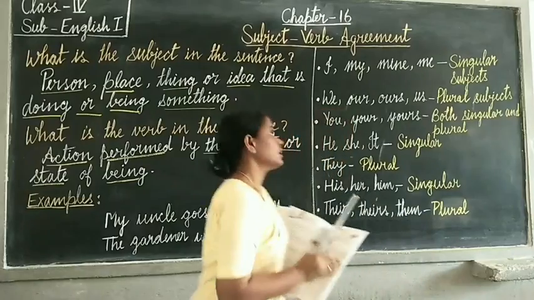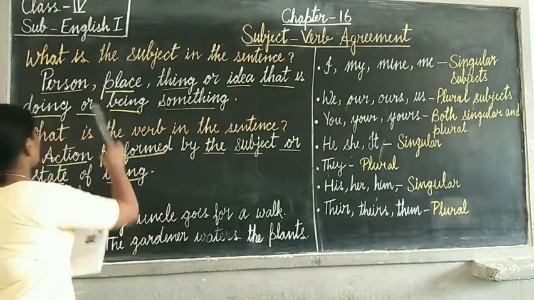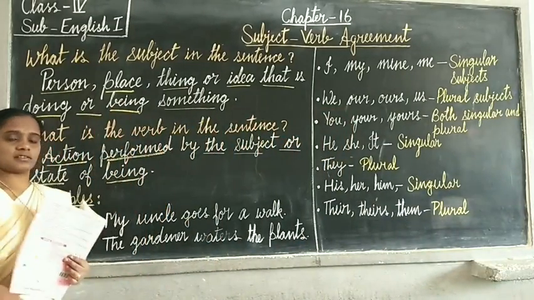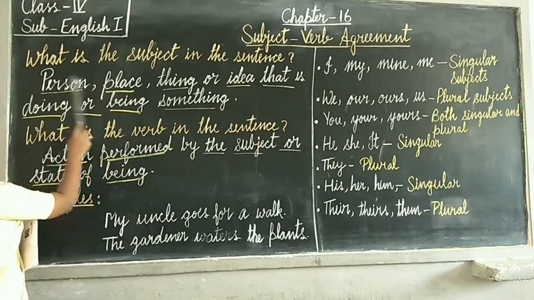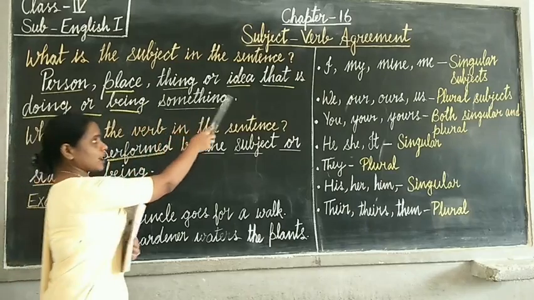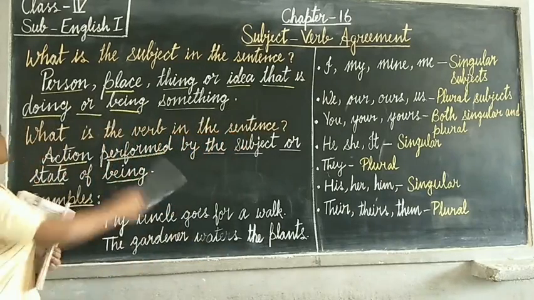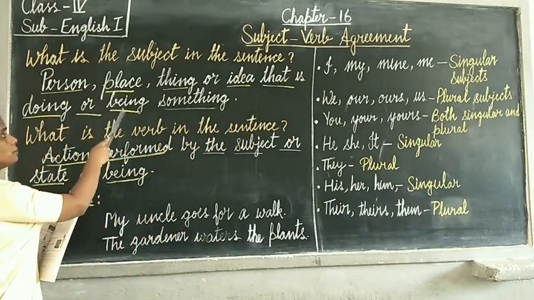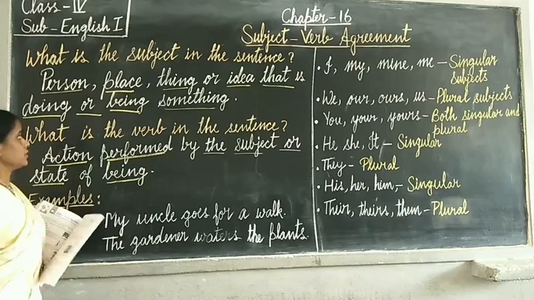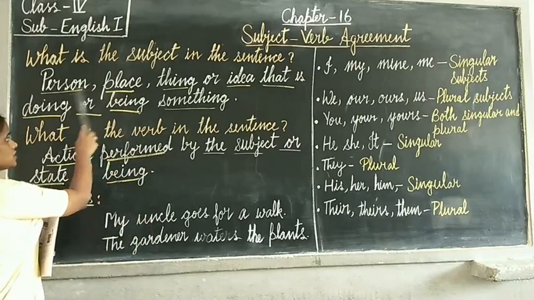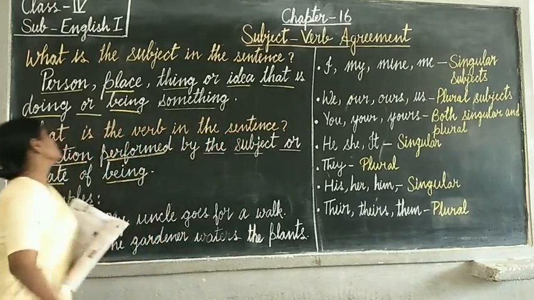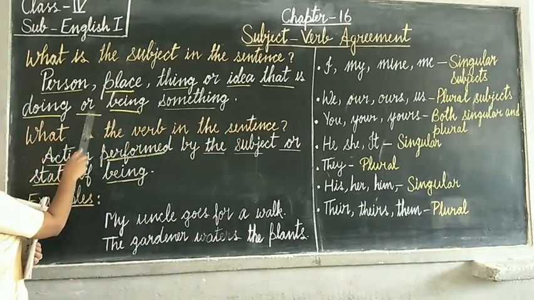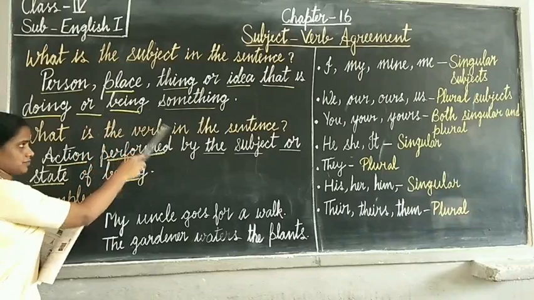So first let's understand what is the subject in the sentence. Person, place, thing or idea that is doing or being something.